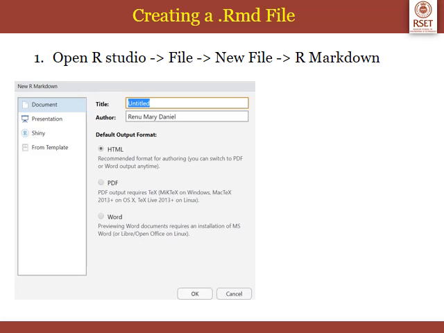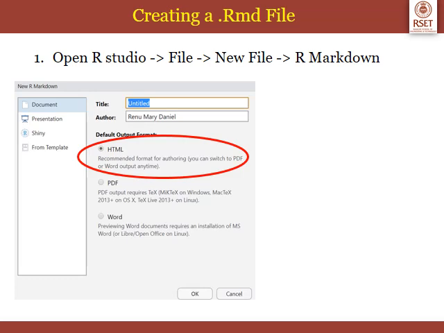Automatically the author name is filled in, my name has been filled in, and you can type in the title of your document. That's also optional. If you don't type it in, by default it will take the title as untitled. The default output format will be an HTML document. If you want your output format to be PDF or Word, you can choose it accordingly. I am going with HTML and I'll be clicking OK.